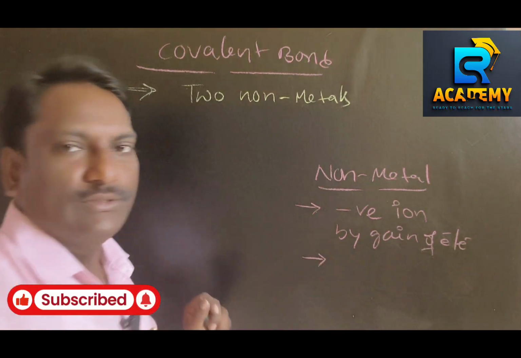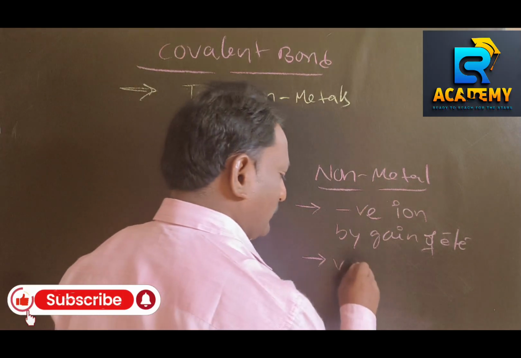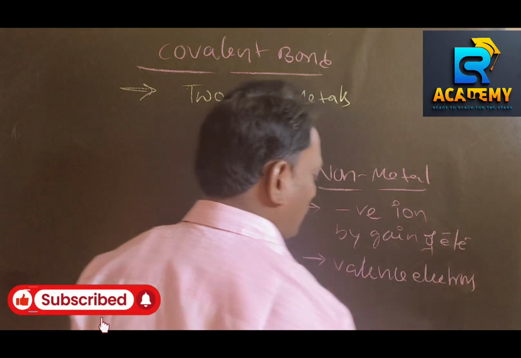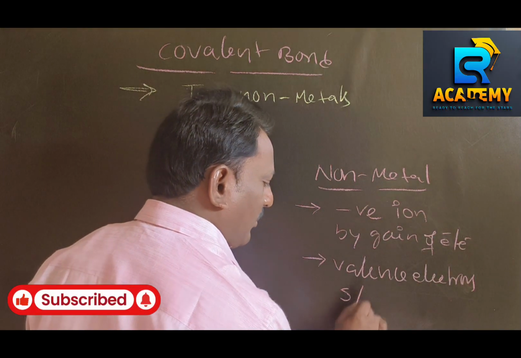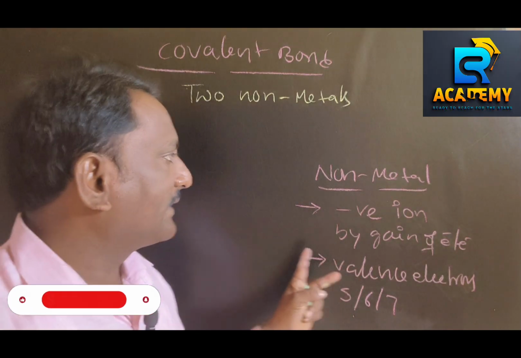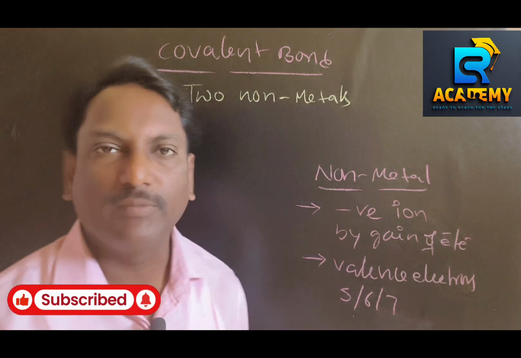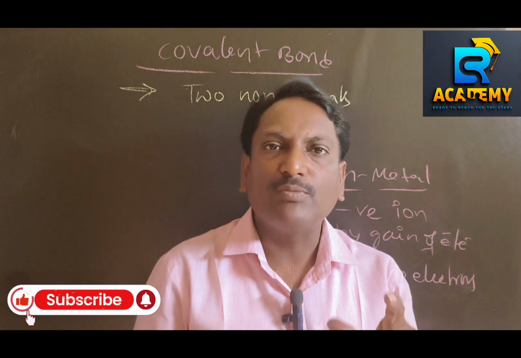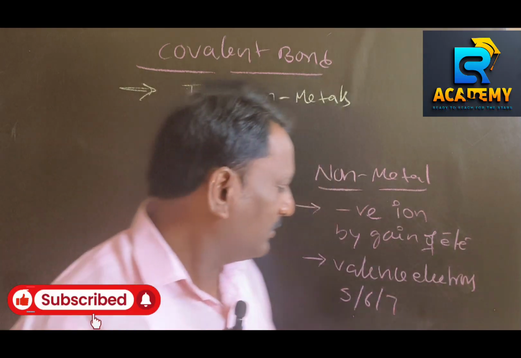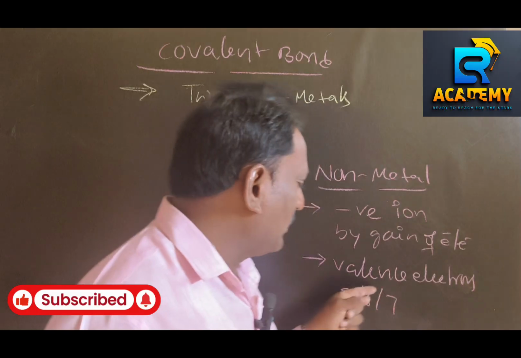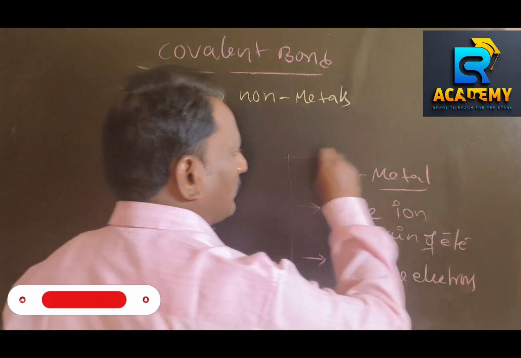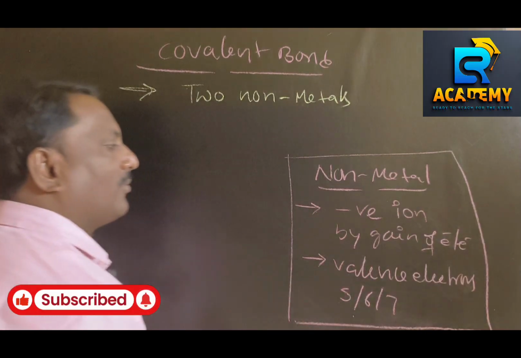And not only that, generally non-metals possess valence electrons 5 or 6 or 7. So these are the two main characteristics of non-metals. Being a non-metal, it must produce a negatively charged ion by the gain of electrons, and a non-metal generally possesses valence electrons 5 or 6 or 7.